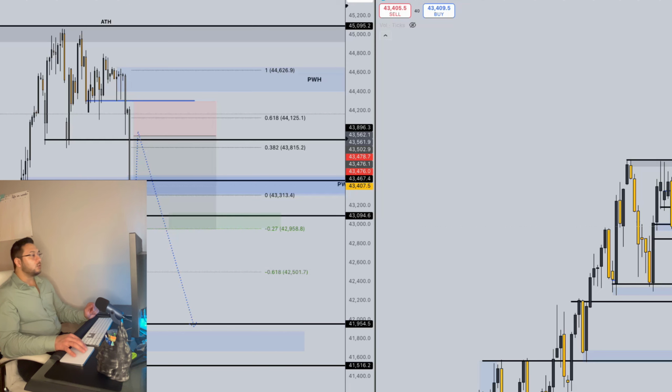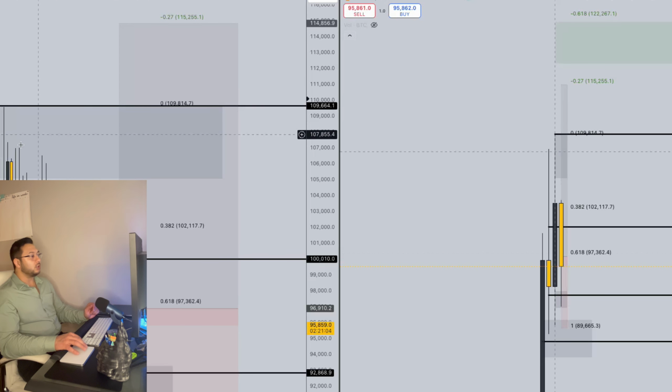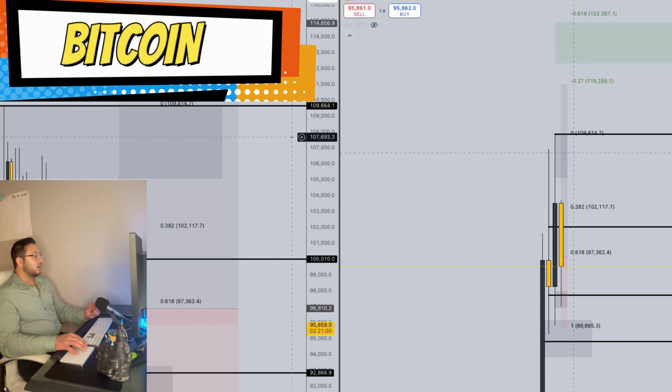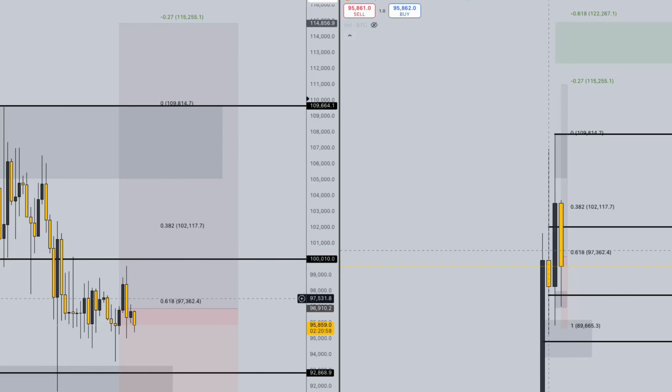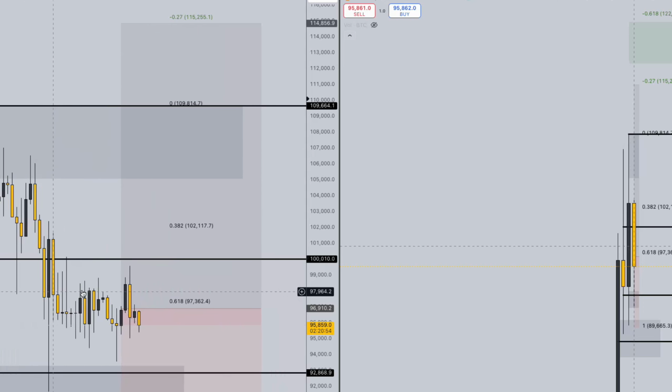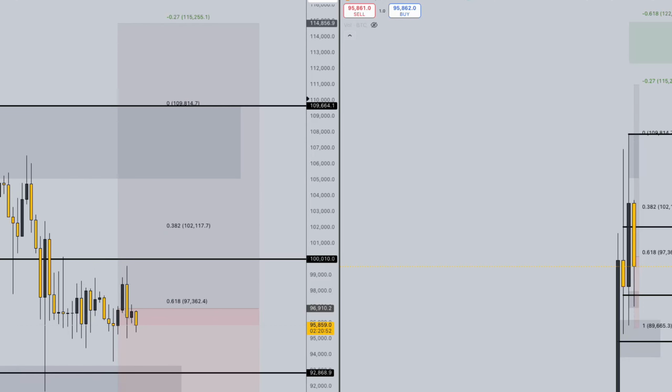Alright, I did say this would be the last pair, but we will cover Bitcoin real quick just because, you know, we do every single week. This pair hasn't been really doing much, which is why I was leaning towards not, but here we are. Price ran to this level of resistance here, still consolidating in this area, so it's not looking too exciting at the moment, but